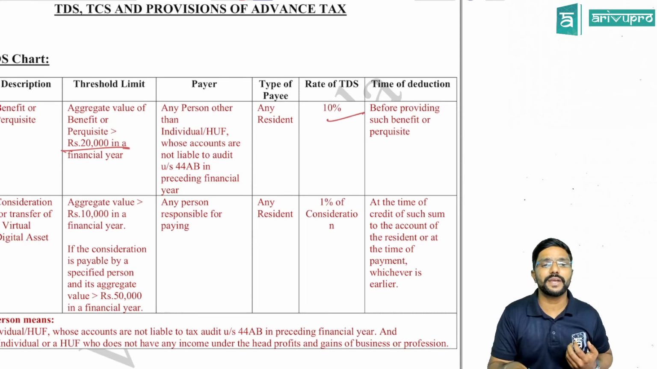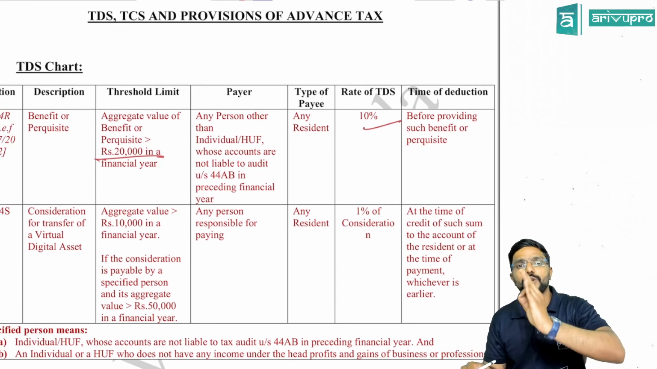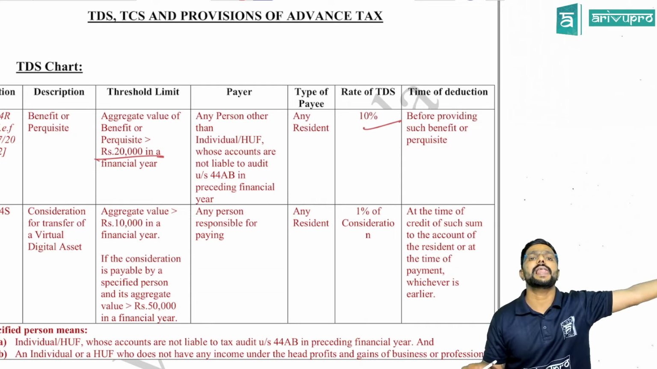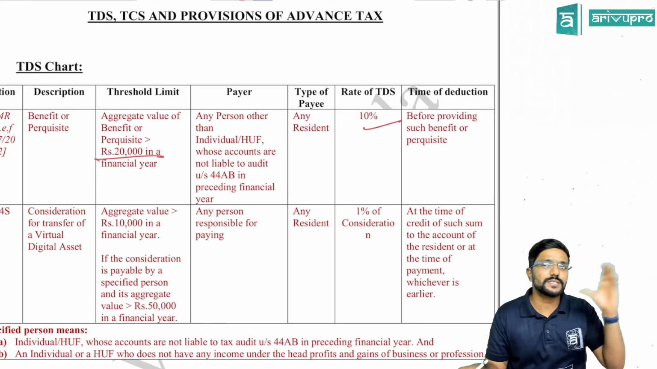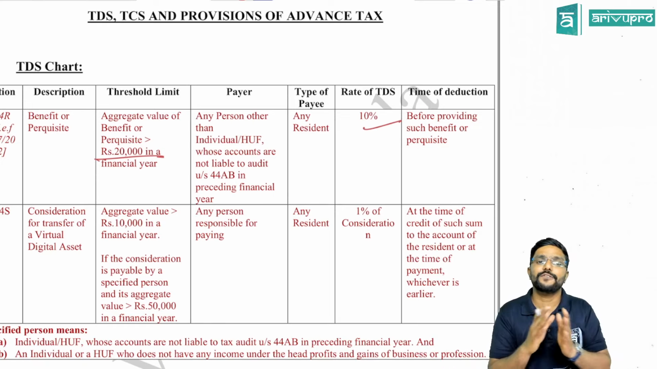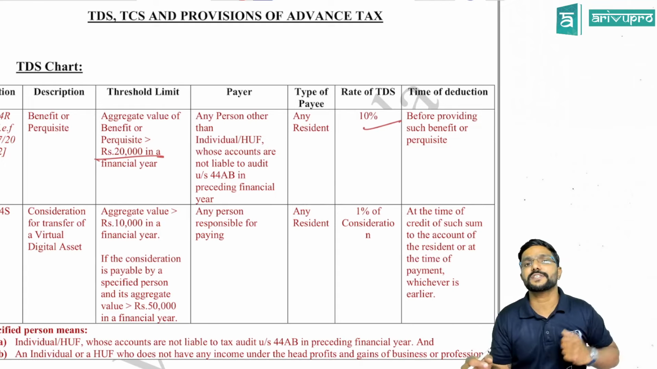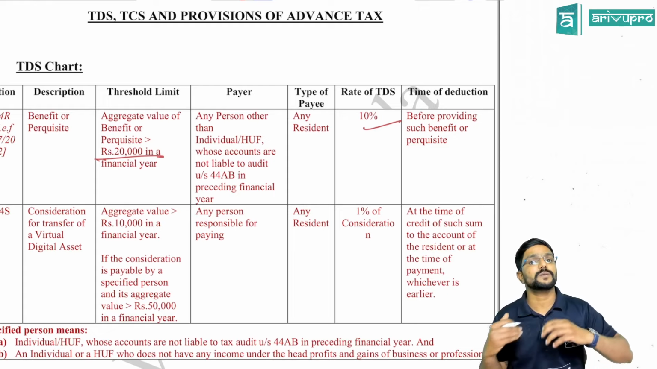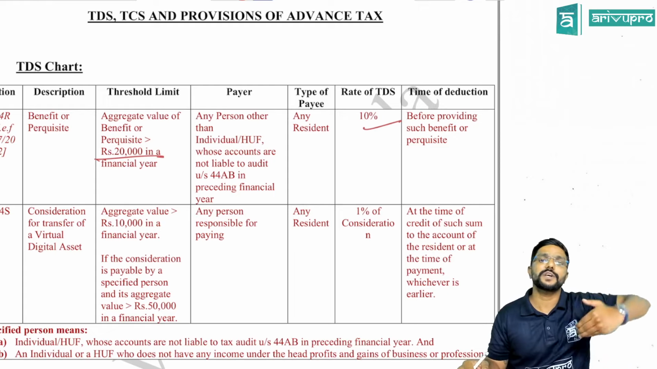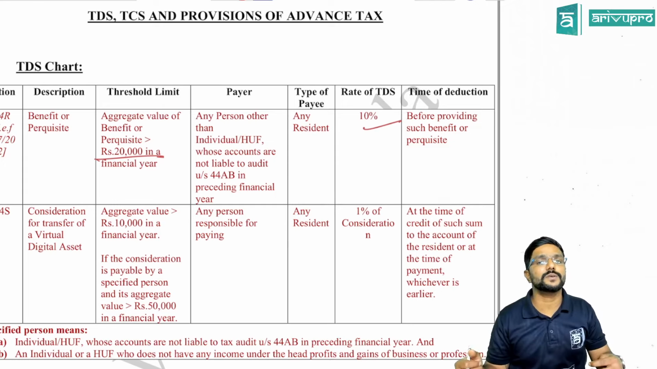Now, who should be the payer? Payer can be any person other than individual and HUF who was not subject to tax audit in the last year. If you are an individual or HUF who was not subject to tax audit in the last year, then for you, TDS deduction is not applicable. You are not a payer as per section 194R. Sir, what if I am an individual or HUF who was subject to tax audit last year? Then this year, if I am giving any benefit or perquisite whose value is more than 20,000, then I have to deduct the TDS, guys.